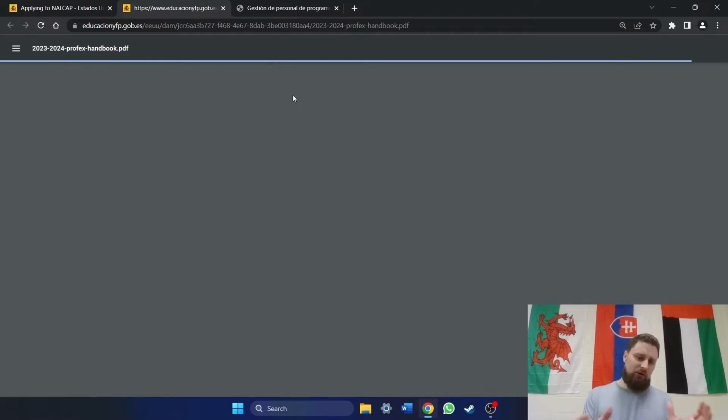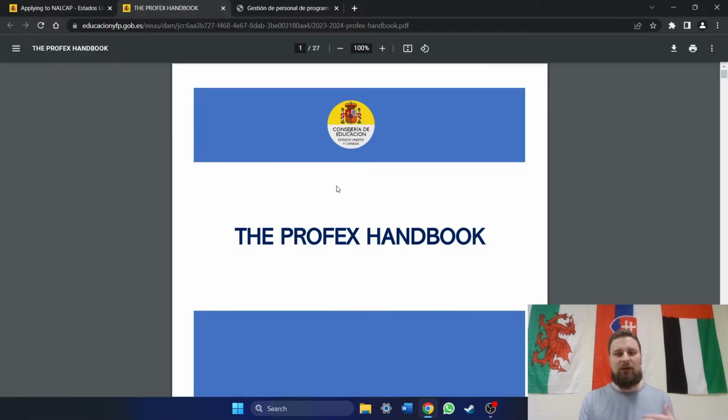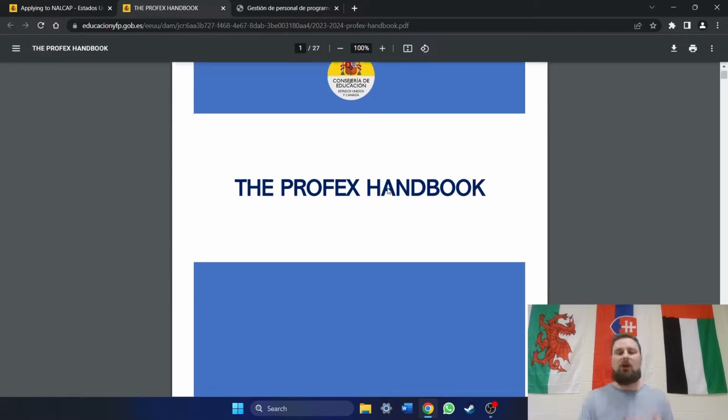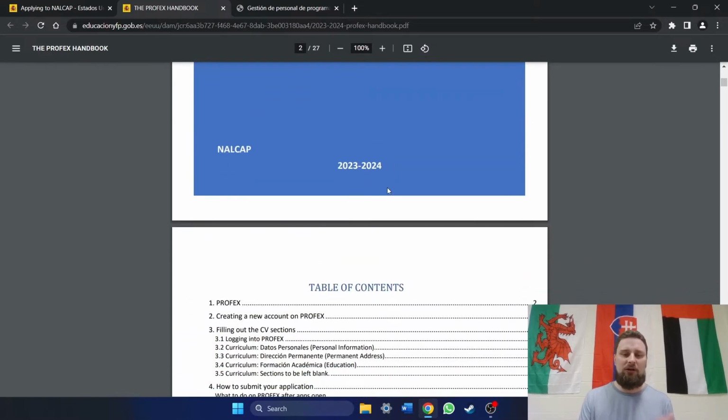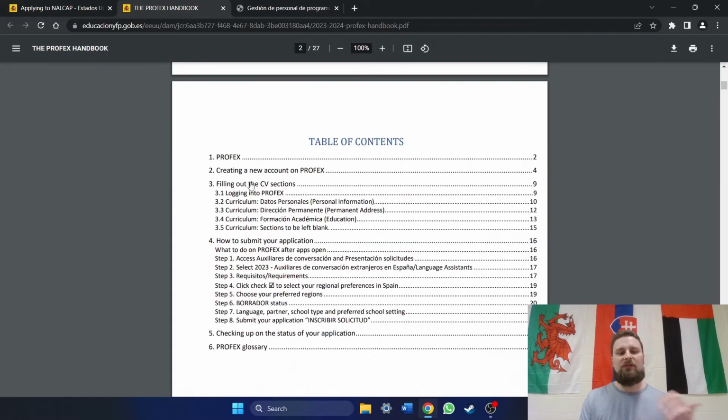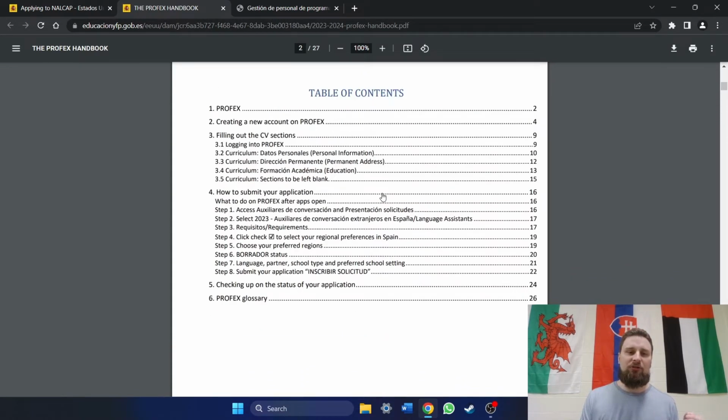Okay, so this is where I'm actually going to be showing you some of the things here, because there were a couple of things in the handbook that were a little bit off or not quite so straightforward, okay? So this is a table of contents. It basically says what PROFEX is, creating a new account on PROFEX, filling out the CV sections, how to submit your application, okay?